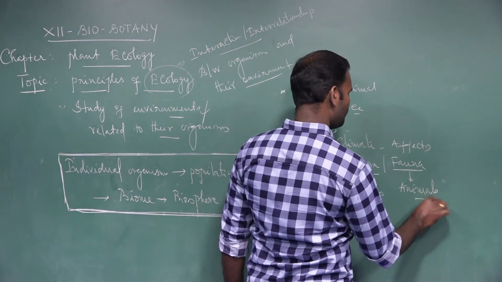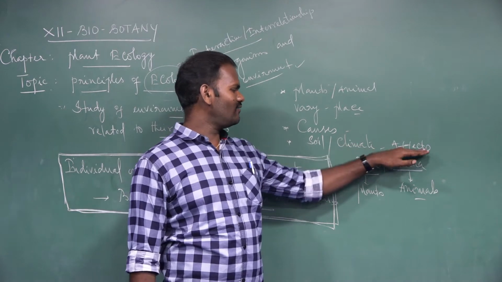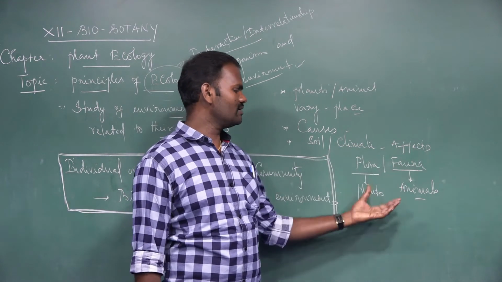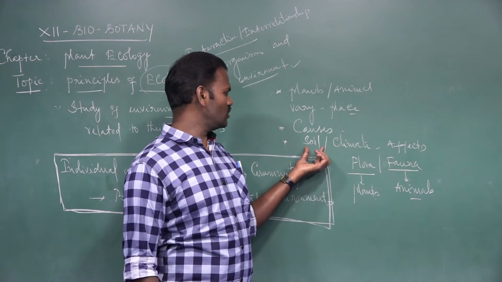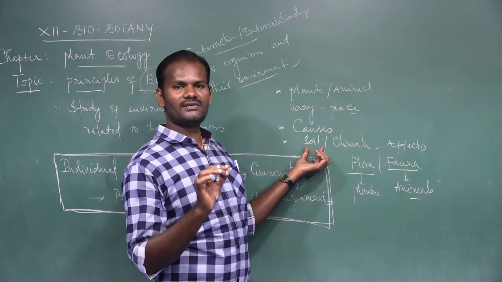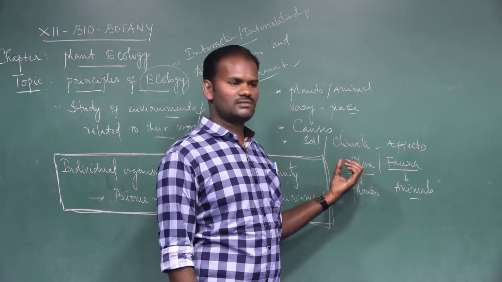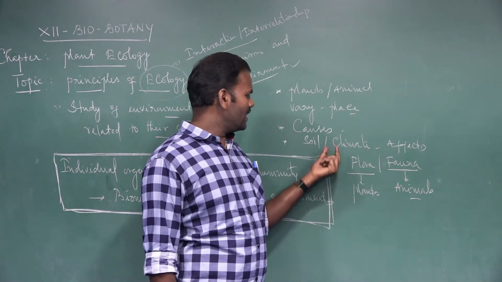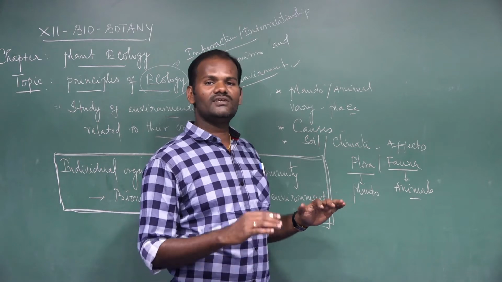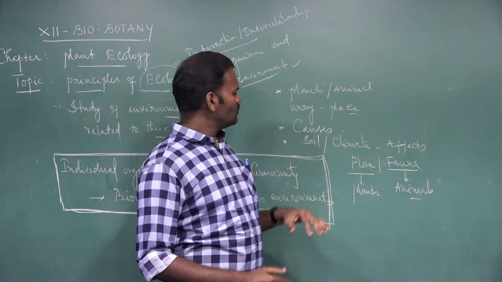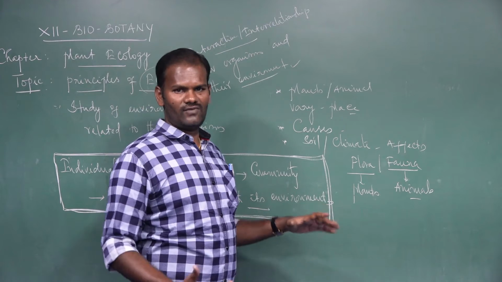The next question: how do the soil and different climate affect the different flora and fauna in the environment? Soil is also one of the important edaphic factors that determine the vegetation of plant communities. Different climatic conditions also determine the several vegetations of the plant community. So these are the questions that may arise in different environments.